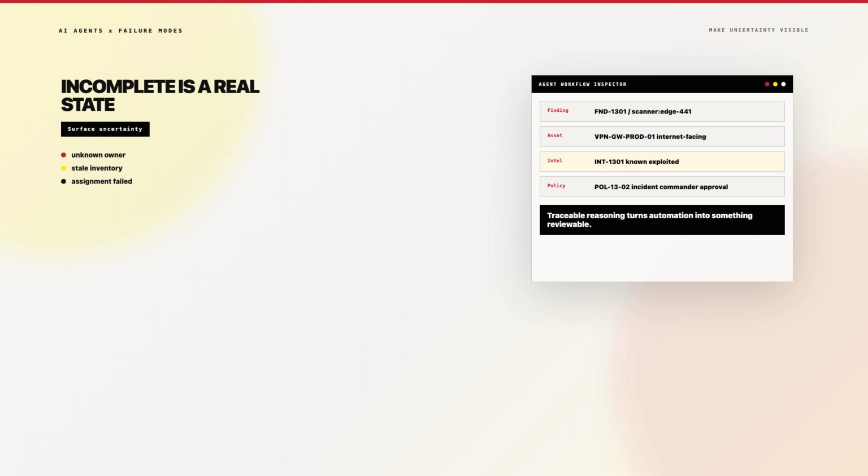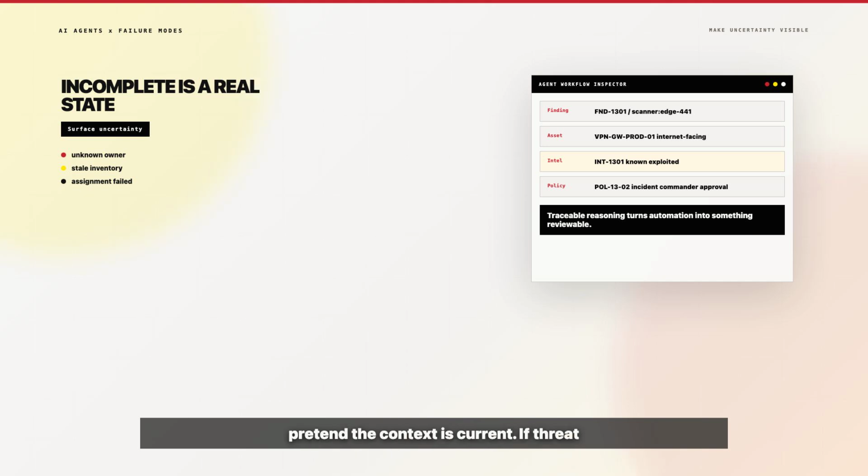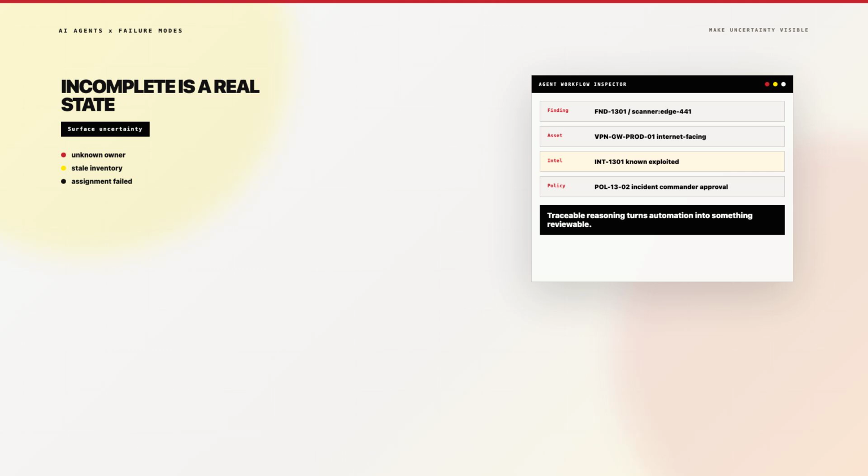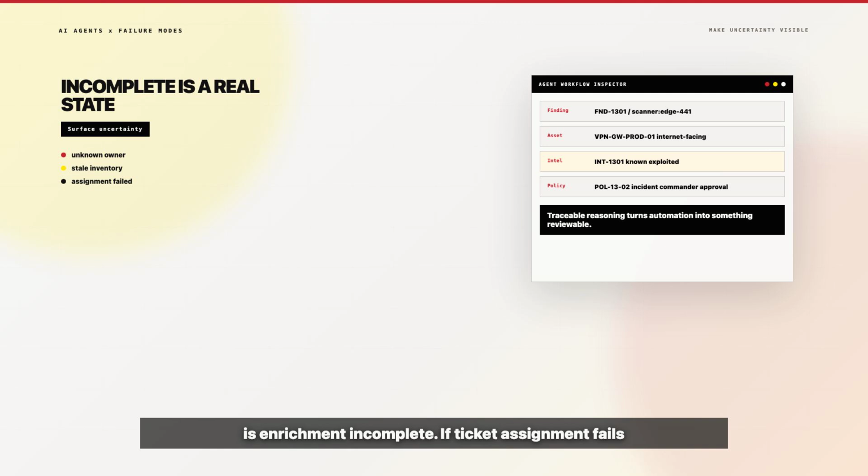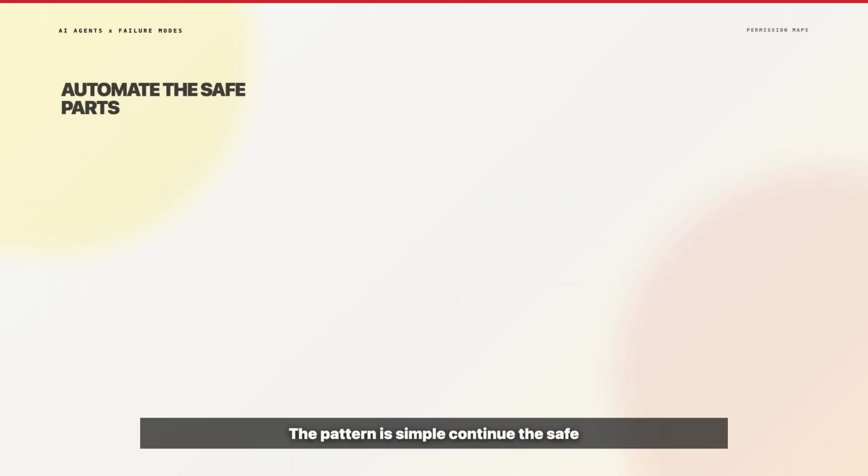If threat intelligence times out, the agent should not convert that into good news. No response from a tool is not the same as no known exploitation. The correct state is enrichment incomplete. If ticket assignment fails, the agent should preserve the draft, capture the error, and create a review item. It should not silently drop the task or tell the user everything completed. And if the next step requires approval, the agent should stop. That pause is not a weakness. That pause is the control system working. The pattern is simple.